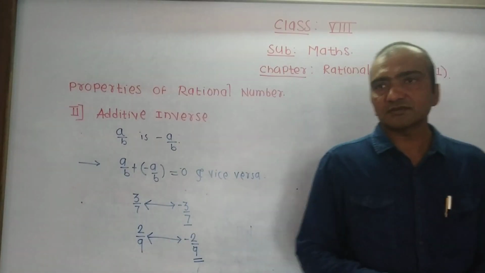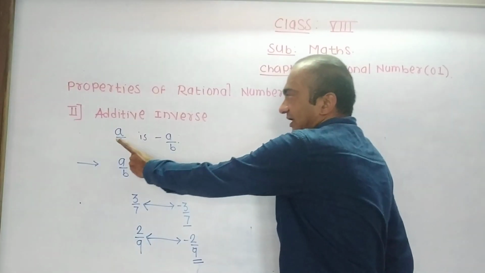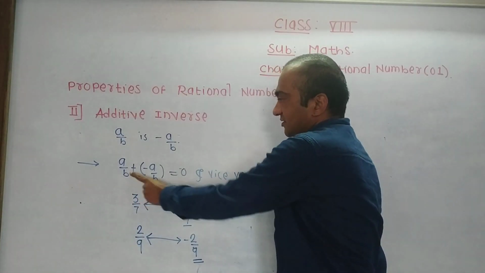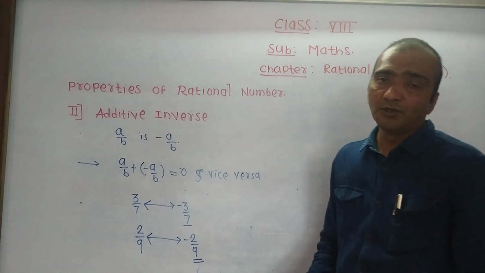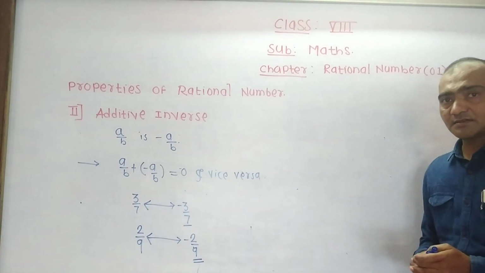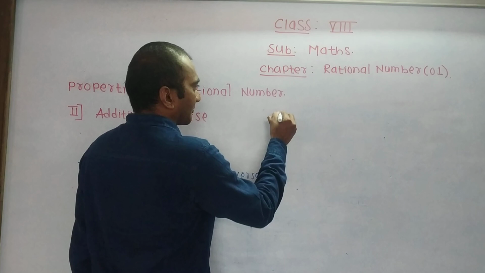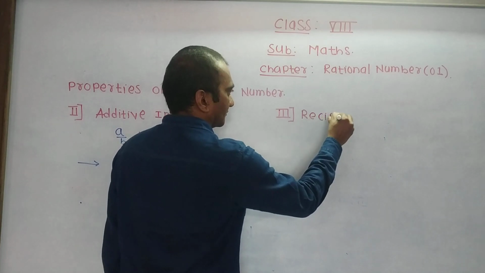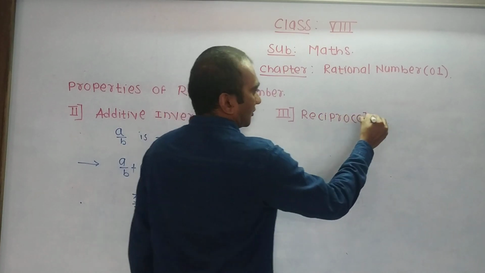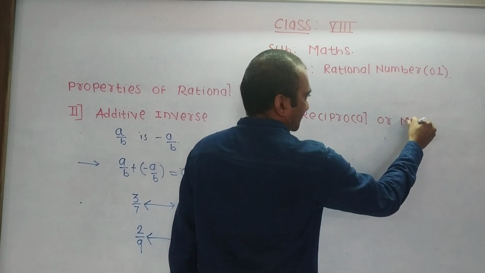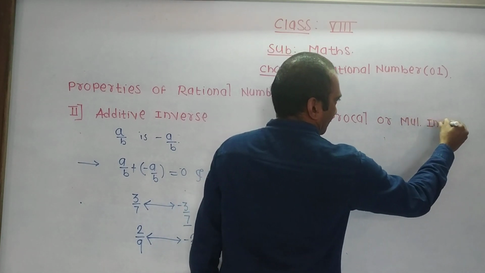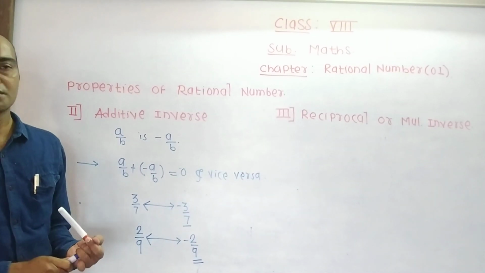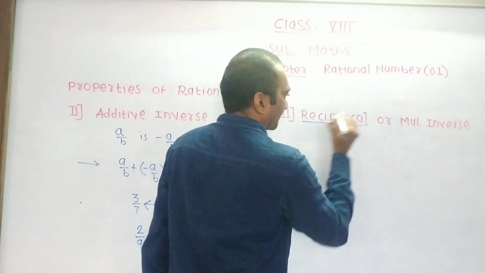What is meant by additive inverse? The additive inverse of rational number a by b is minus a by b, such that a by b plus, in bracket, minus a by b is equal to 0. After additive inverse, the third property is reciprocal or multiplicative inverse. First of all, we see what is meant by the reciprocal.